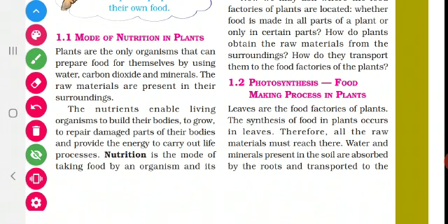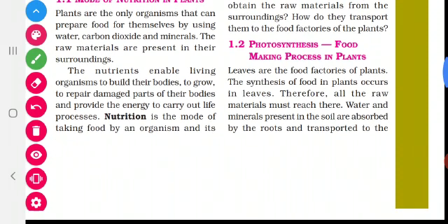So, what happens? All the raw materials must be transported to the food factory of the plant. I told you 4 raw materials are needed, isn't it? What are they? Water, minerals, carbon dioxide and sunlight. These 4 must be transported to the leaf. These 4 raw materials must reach the leaf. Have you understood? Now, we are going for the next topic, photosynthesis, food making process in plants.